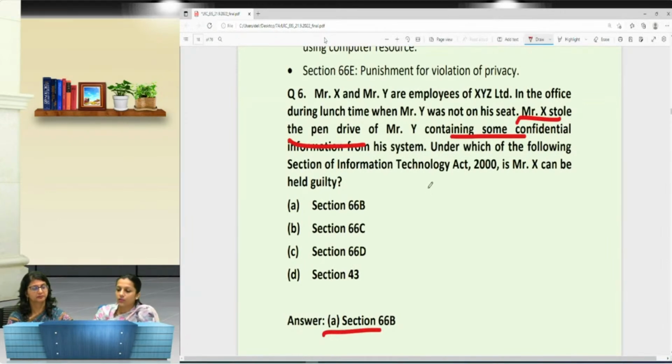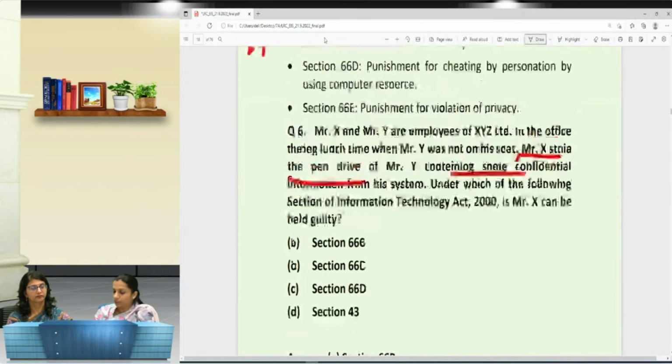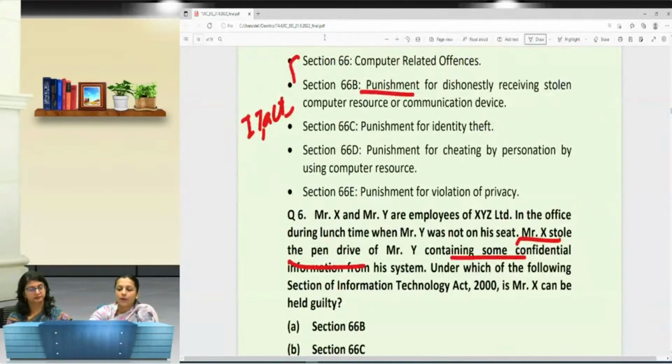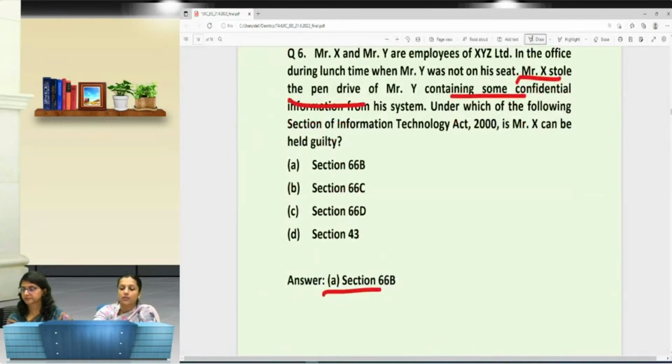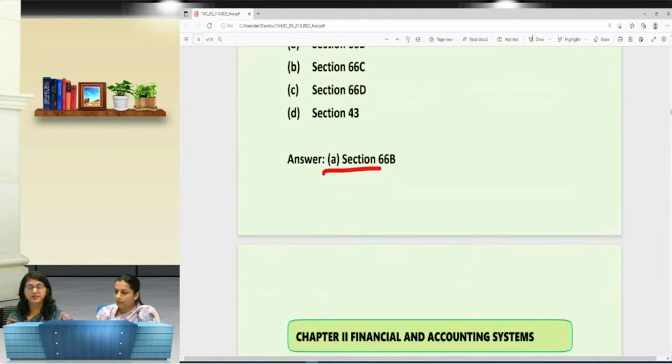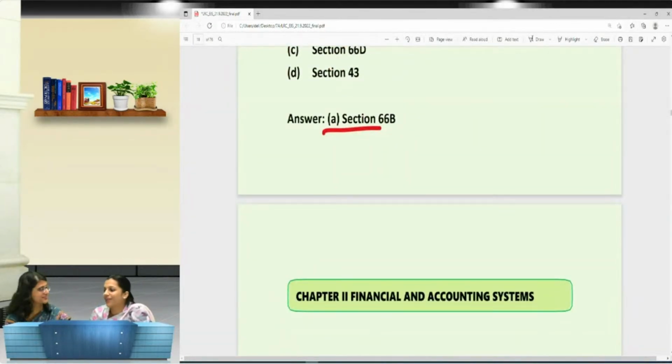because I have mentioned over here the theft of a pen drive. It is mentioned under punishment for dishonestly receiving stolen computer resources. A pen drive is one of the computer resources that has the information over here. So he has stolen that, so he would be held guilty under Section 66B. Mr. Nilabjo gave the answer, 66B. Okay. Good. Well done.